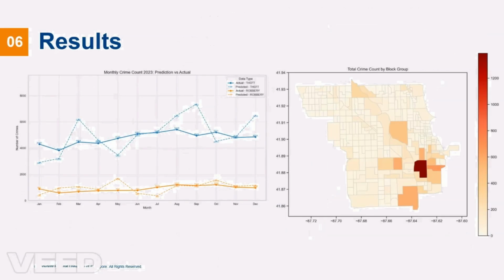At last we do the prediction of crime, but due to the scale of our research areas and the model constraint, we didn't get high precision of the prediction result. But we can capture the general trends of both theft and robbery, though with some deviation in peak months. The spatial prediction identifies high crime blocks primarily in southern areas of the city. The spatial pattern is relatively higher.